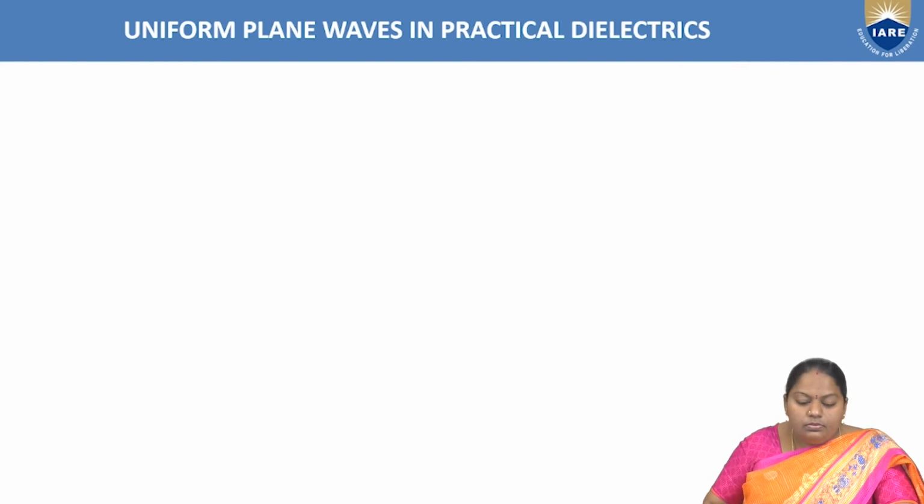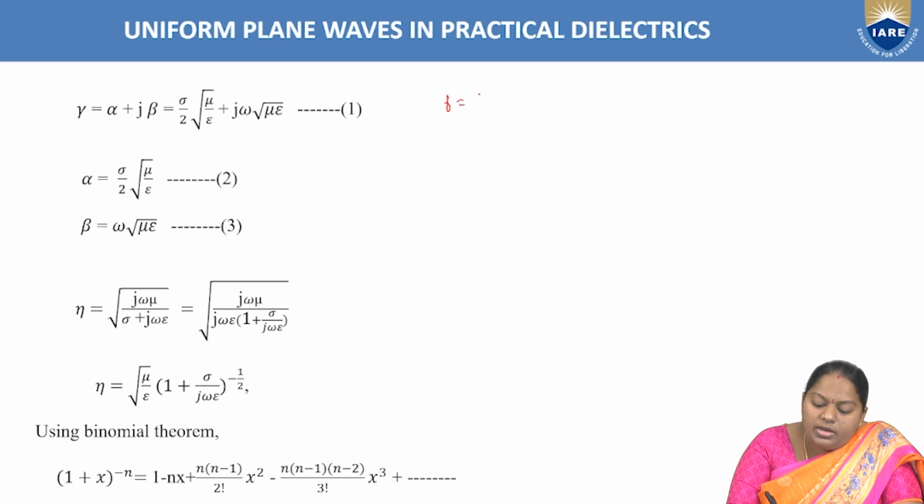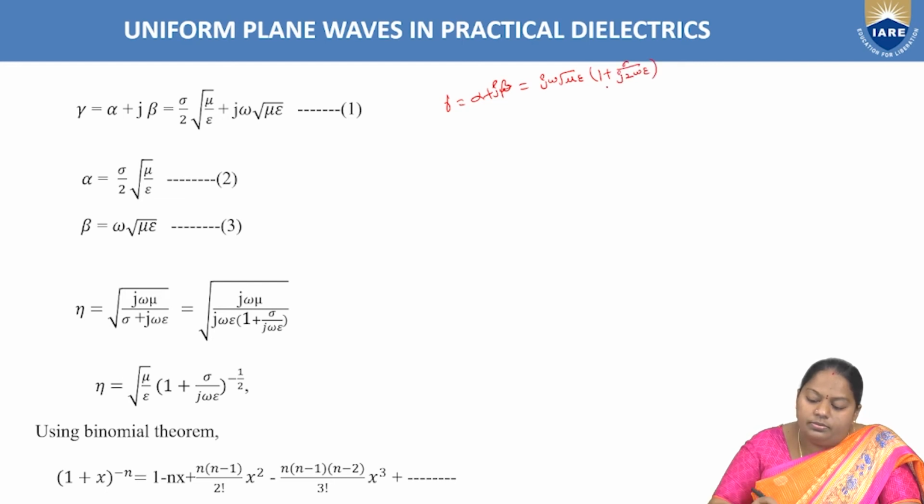So now from that we are going to find alpha and beta, right? As we know, gamma equal to alpha plus j beta equal to j omega root over mu epsilon into 1 plus sigma by 2 j omega epsilon.